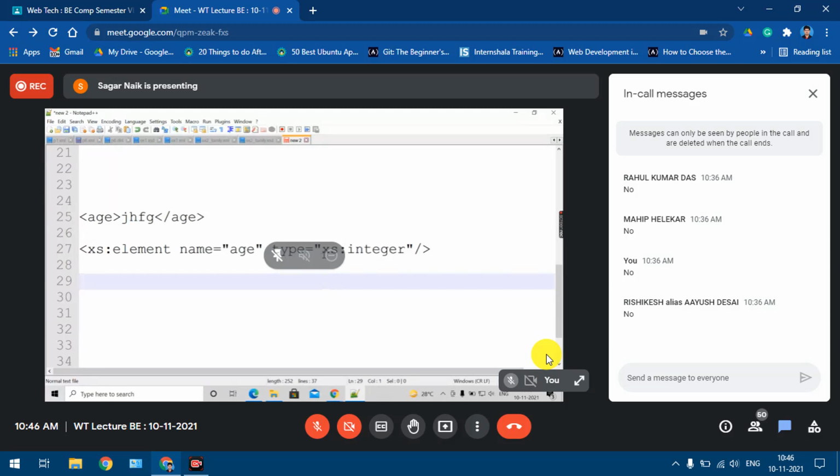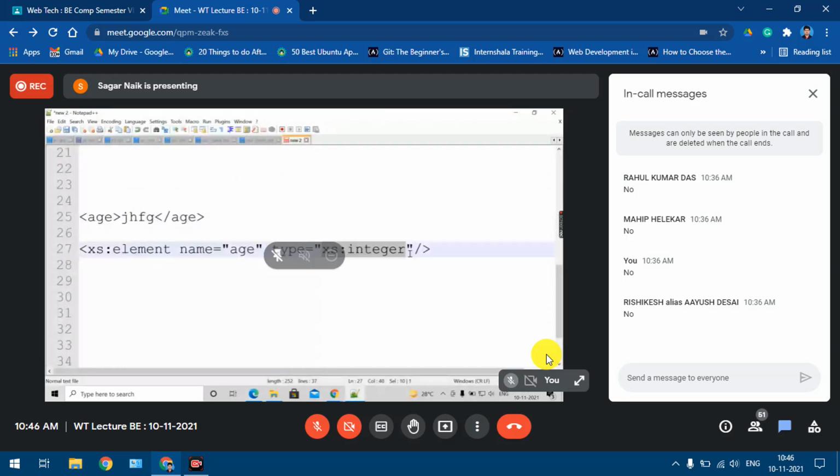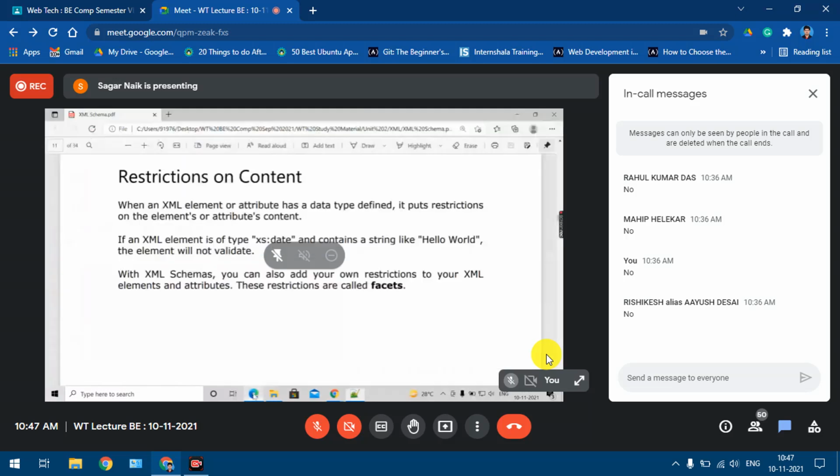This is one reason why we say that XML schemas are more powerful than DTD: the data type concept, yes or no. By putting in a data type, we are imposing some kind of restriction on the content. It has to be an integer, right? So these are some inbuilt restrictions. Now, in addition to these inbuilt data types, the user can also provide his own restrictions. Understood? These user-defined restrictions are known as facets.